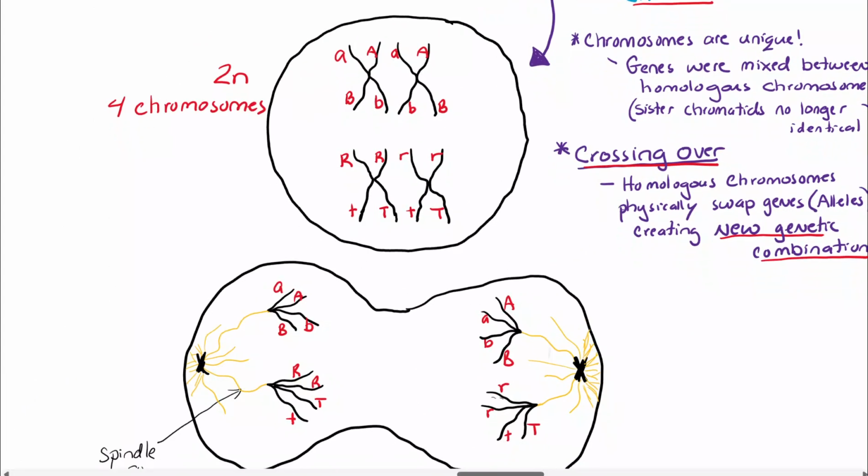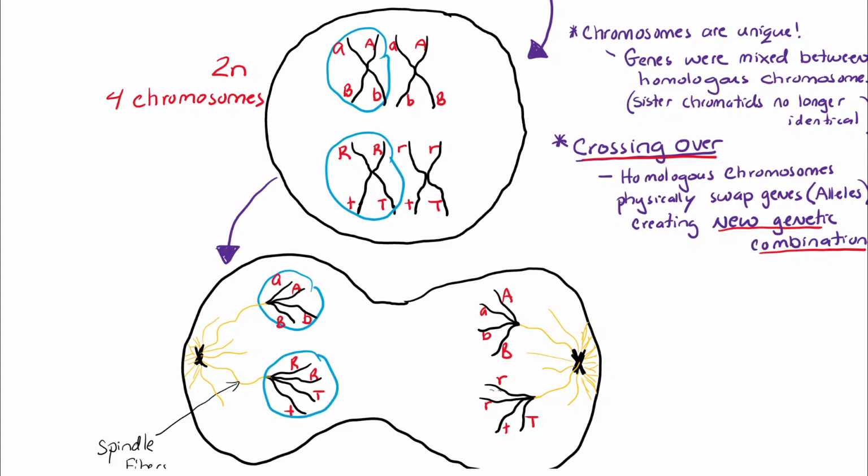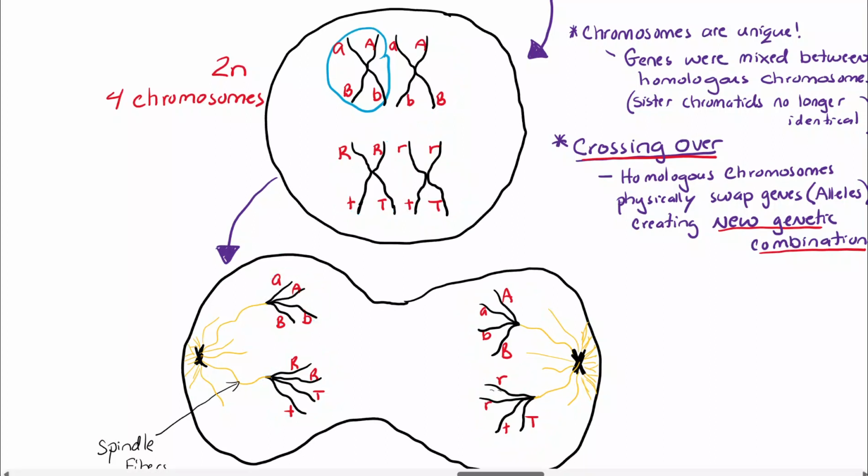So this is still a 2N diploid cell with 4 chromosomes, but if you look in this next picture, something weird's going on. It looks like the homologous chromosomes on the left are going to the left, and the homologous chromosomes on the right are going to the right. Homologous chromosomes are splitting, and they're moving to opposite ends.